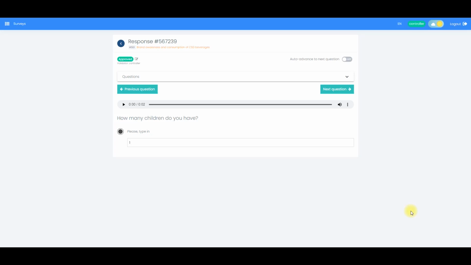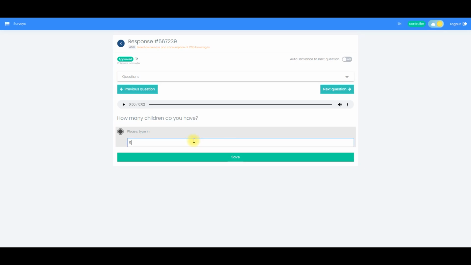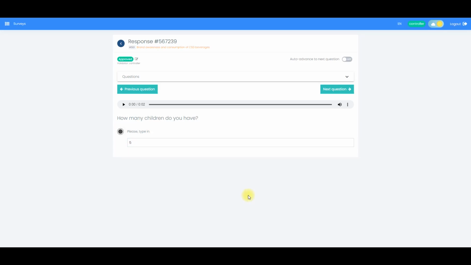If the interviewer hears in the audio that the respondent's answer does not match the questionnaire, they can correct it. For example, if the interviewer mistakenly indicated 1 child instead of 5 as heard in the audio recording, then the controller can correct this. To do this, they will need permissions under Data, Edit Responses, which we have already set for this controller. Please note that the change of answers in this case is not checked by the survey logic.